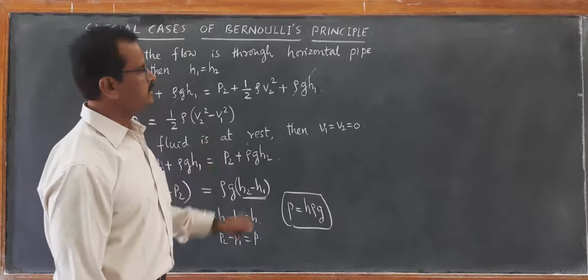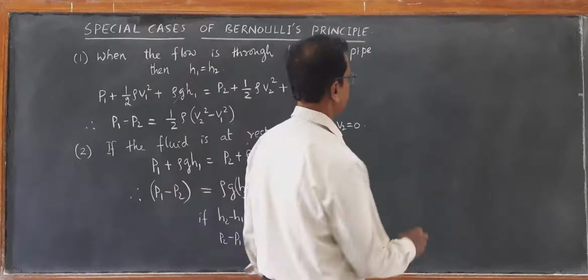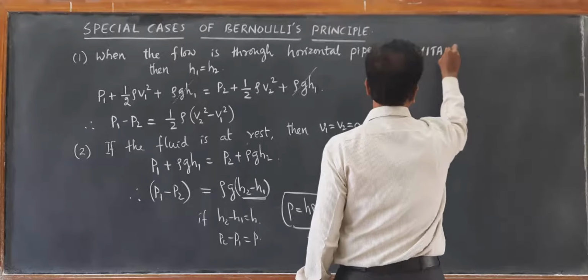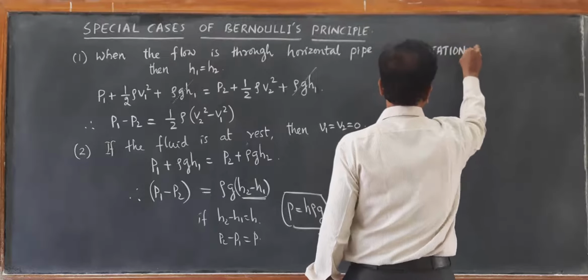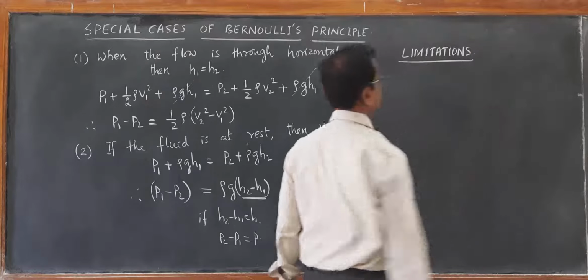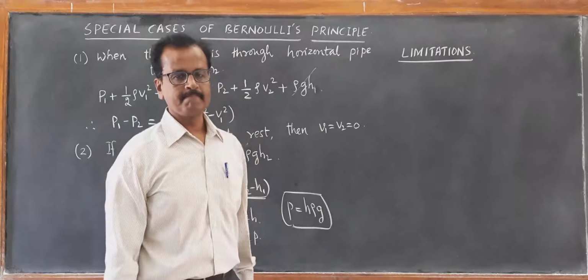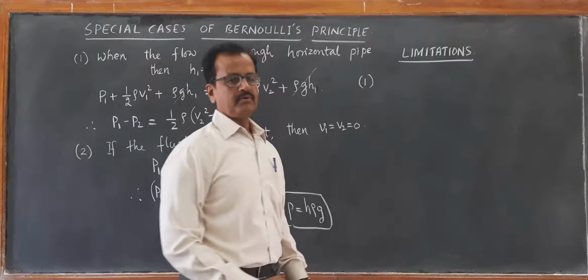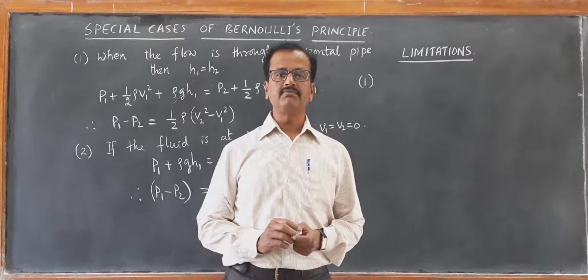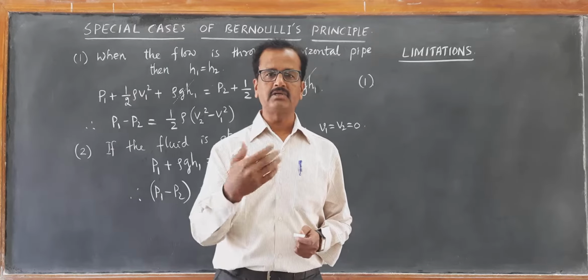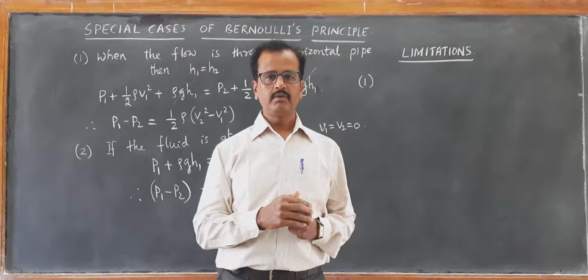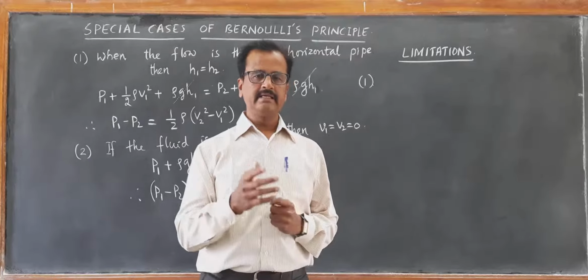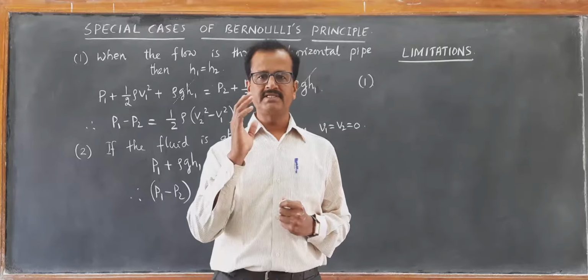Now let us learn the limitations of Bernoulli's principle. The first one: it is applicable only for incompressible fluids where the density does not change. Second thing is that the flow of fluid must be steady.